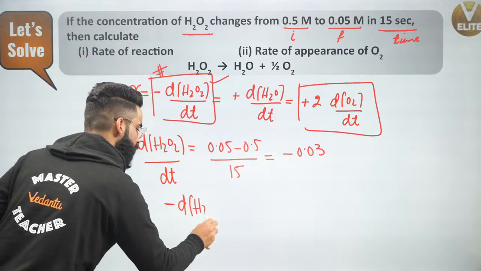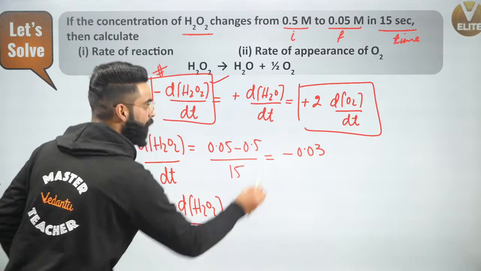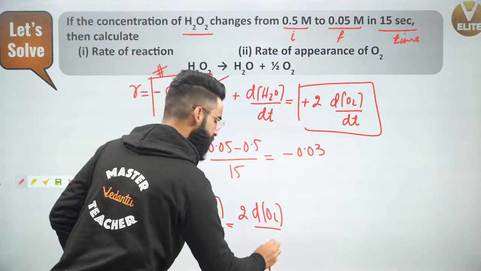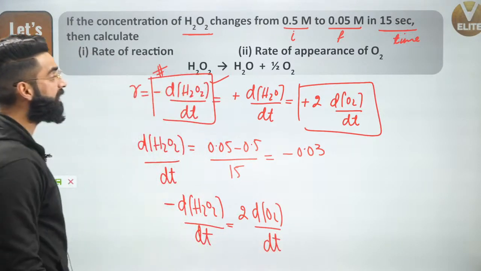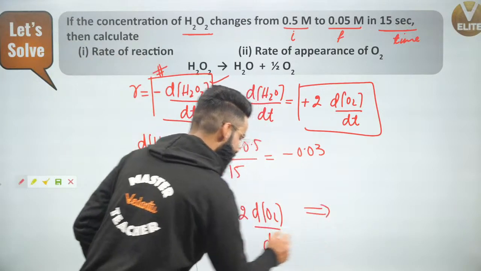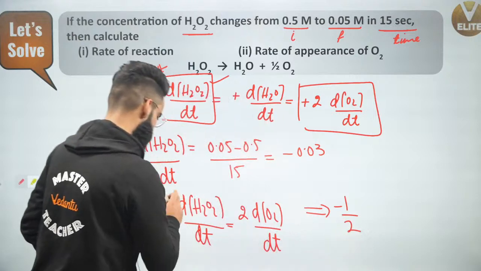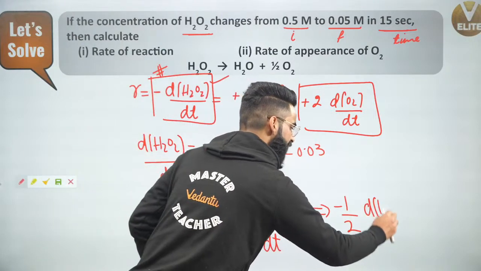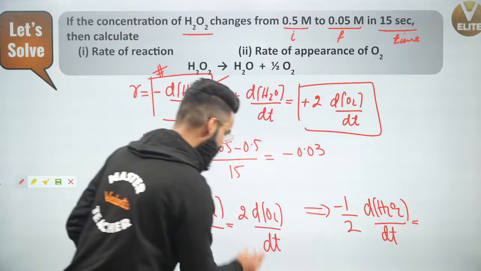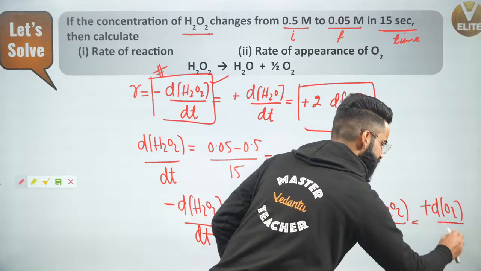Minus d of H2O2 divided by dt is equal to 2 times d of O2 divided by dt. I need to calculate the rate of appearance of O2. See guys, take this 2 in the denominator right here. It's going to be minus 1 by 2 d of H2O2 divided by dt will be equal to plus d of O2 divided by dt.